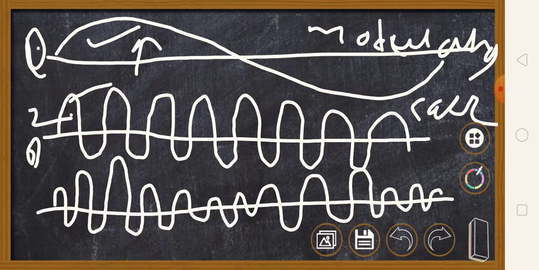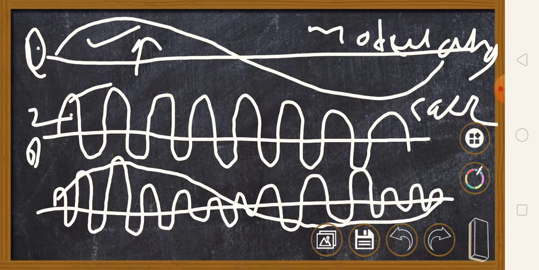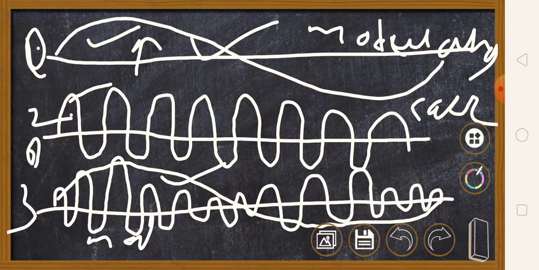Now this waveform has an amplitude exactly equal to the amplitude of the modulating signal. Hence the third waveform is known as the modulated waveform. As the amplitude changes, the third waveform is known as the amplitude modulated wave.